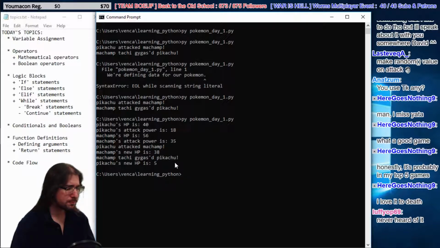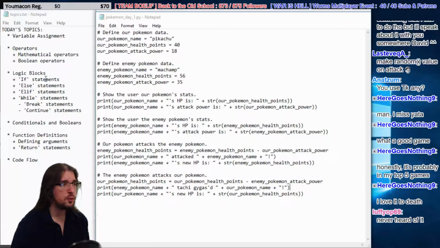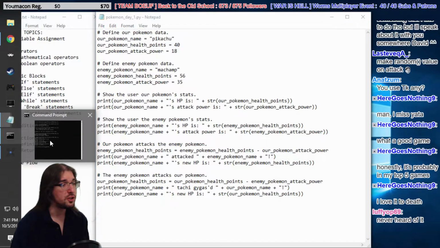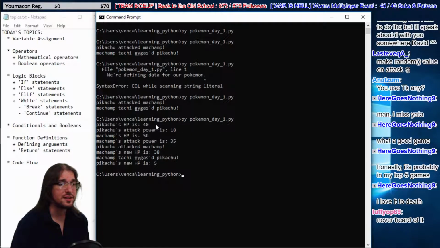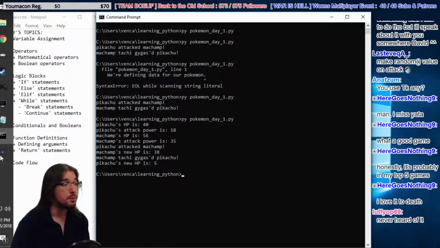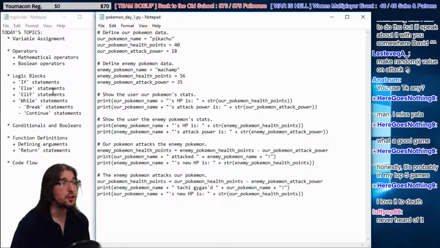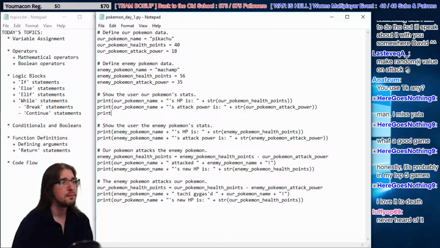Why don't we add some blank lines for the user, right? We have blank lines for us. If we go here, we see these blank lines kind of break up the code a little bit, make it easier to read. Why don't we give the user some of that? Because if we go to the actual user side, it's just a big bunch of text to spit out. So here's what we're going to do, a blank line. We just use a print statement with no argument. There you go.